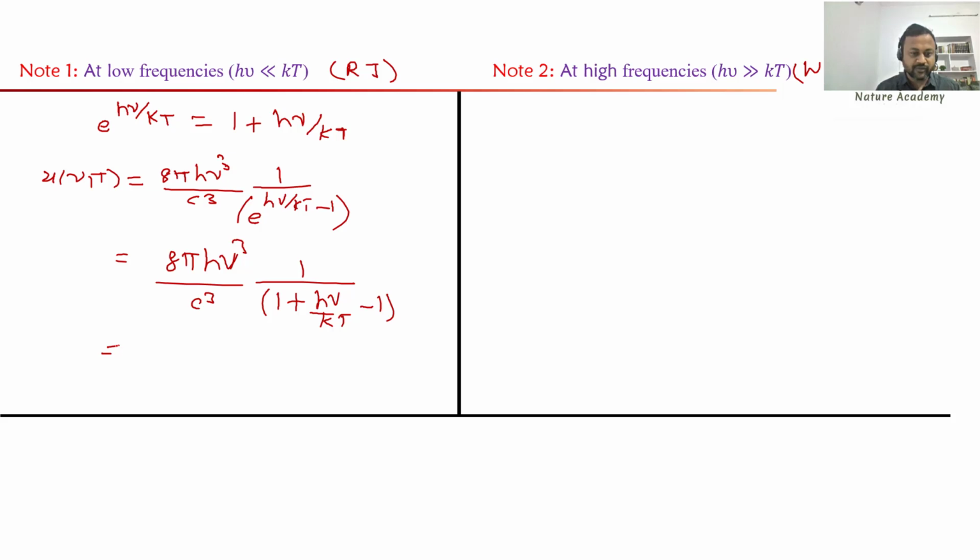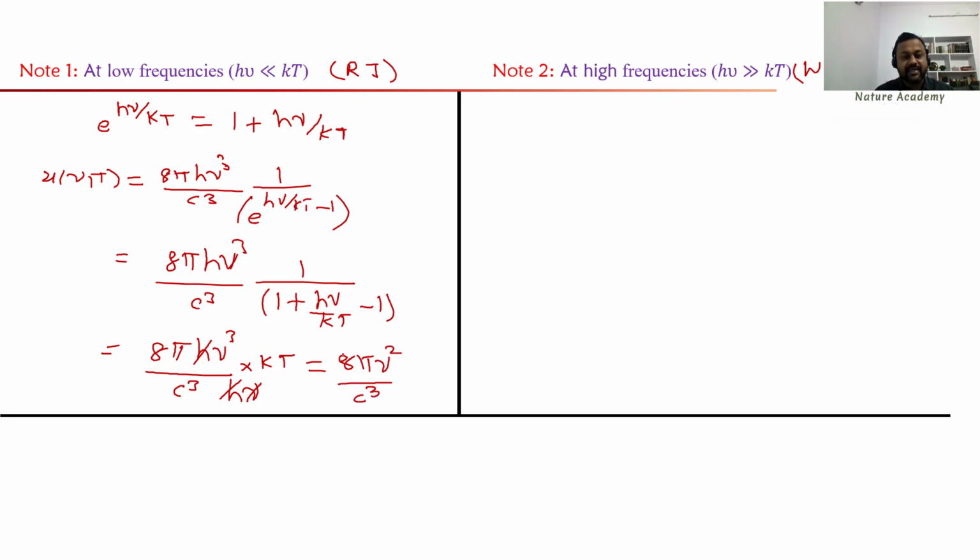You get 8 pi h nu cube by c cube in the numerator and h nu in the denominator, with kT going to the numerator. So h gets cancelled and one nu gets cancelled, and finally I can write 8 pi nu square by c cube times kT.